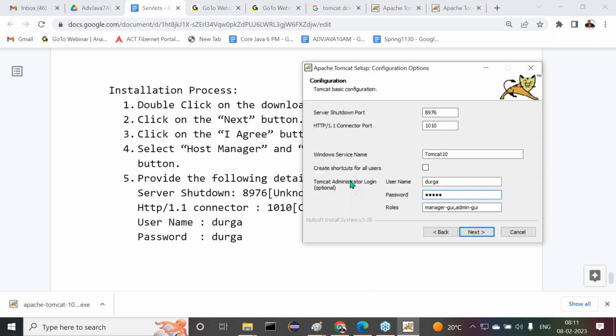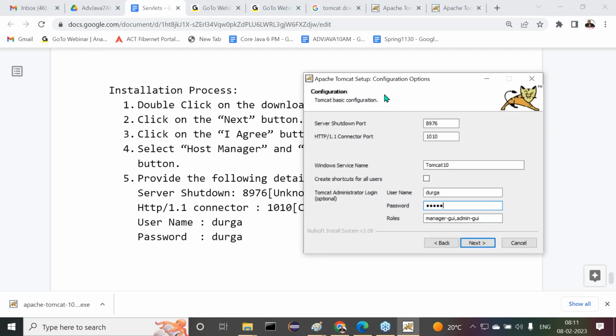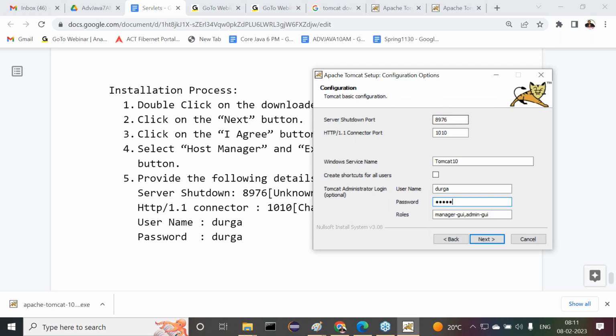Totally, inside this page, what did I change? First of all, for server shutdown, we provided some unknown 4-digit port number. By default, -1 is available. If it is -1, the server will not run. I'm sure about it. Connector port number, previously 8080 was available; that I changed to 1010. Windows service name is not required to change. Tomcat administration login, username Durga, password Durga. Nothing was there previously, but I provided these two now.